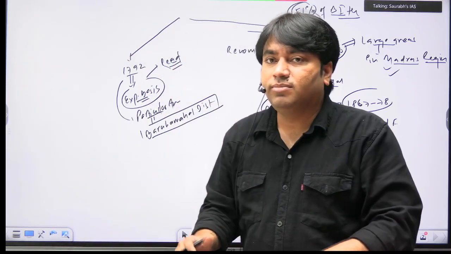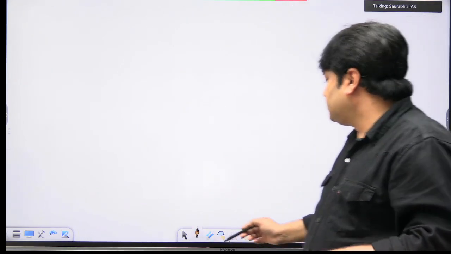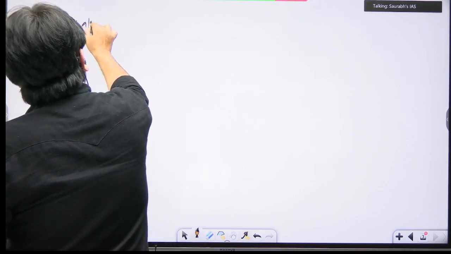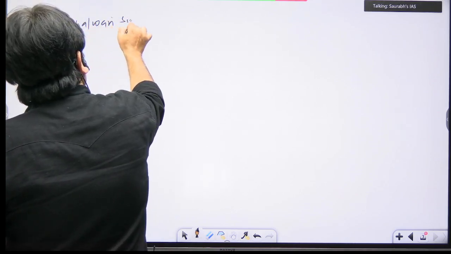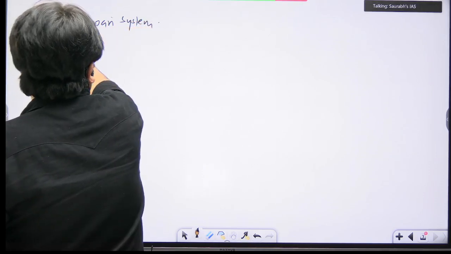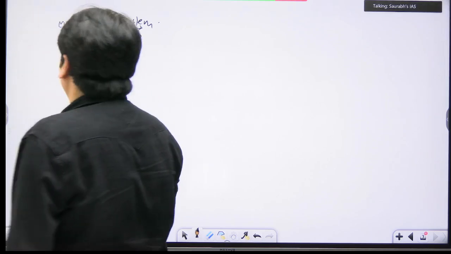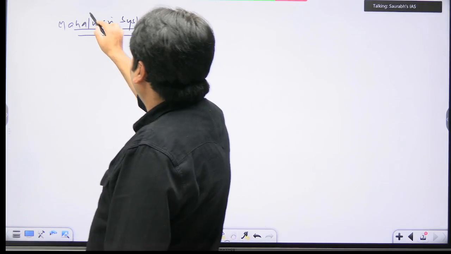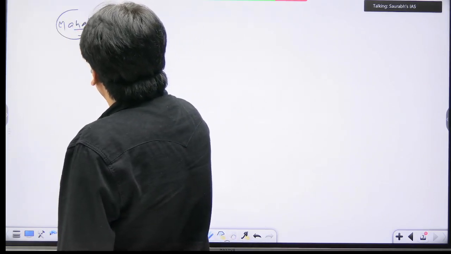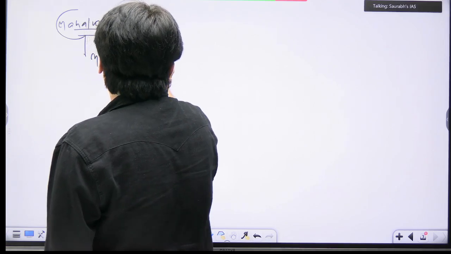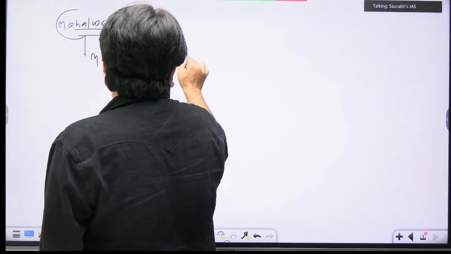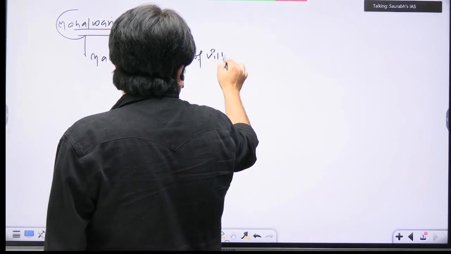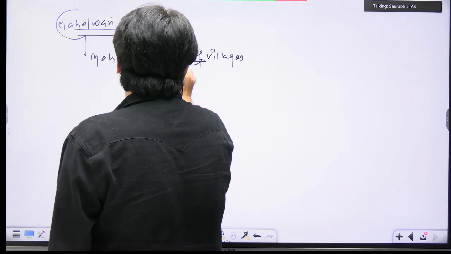Now there was a third model which was in practice, and this model was the Mahalwari system. This was the third model which was in practice, Mahalwari system. And here we are using the word Mahal. Mahal means villages, basically a group of villages. A group of villages is known as Mahal. Clear?